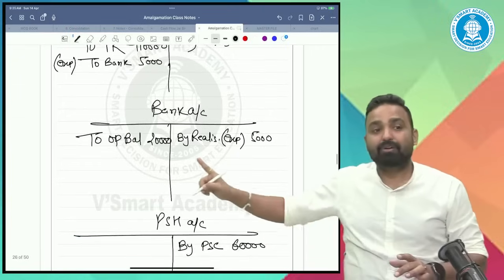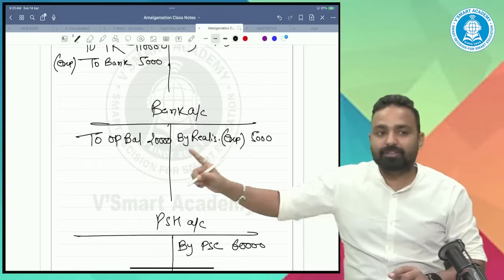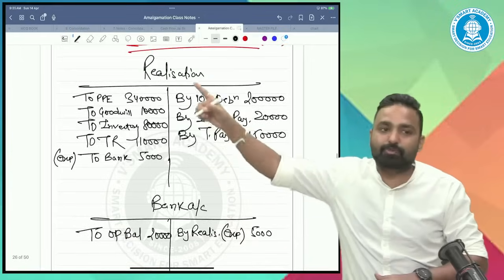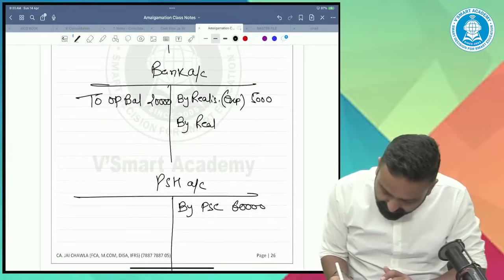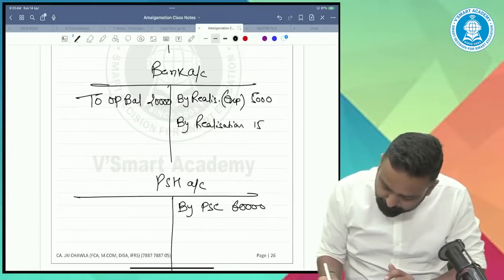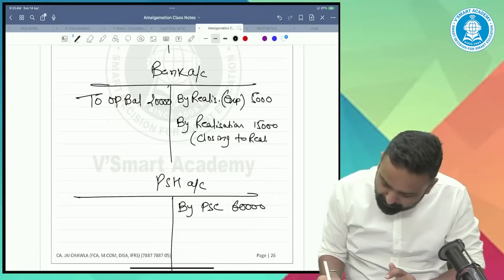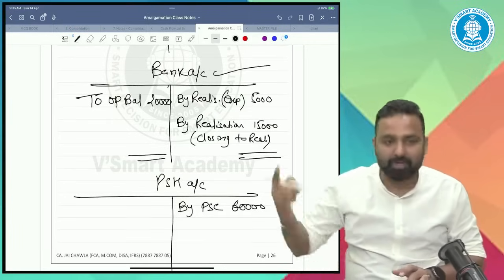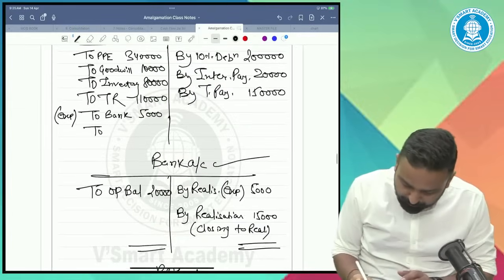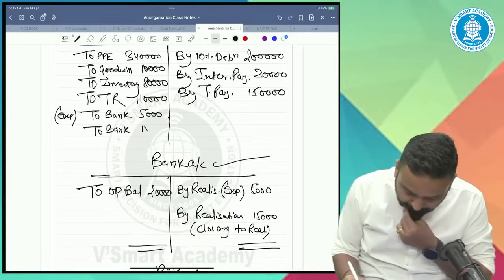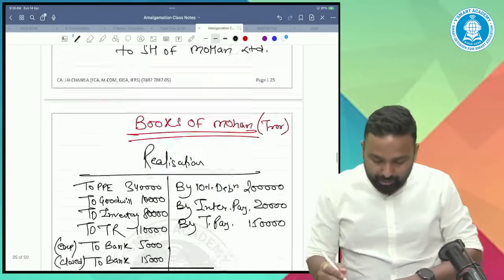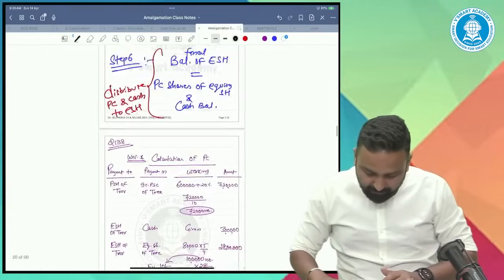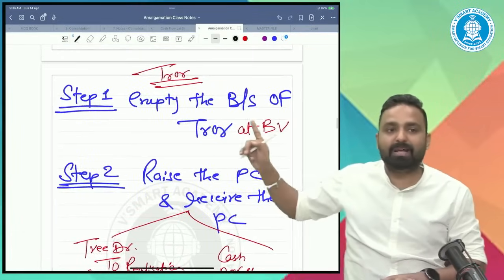The remaining 15,000 will be taken over, so the remaining cash which was taken over should be transferred to the realization account. Closing to realization. Done. We closed the bank account also. So overall, our first step is done: empty the balance sheet of transferor at book value.